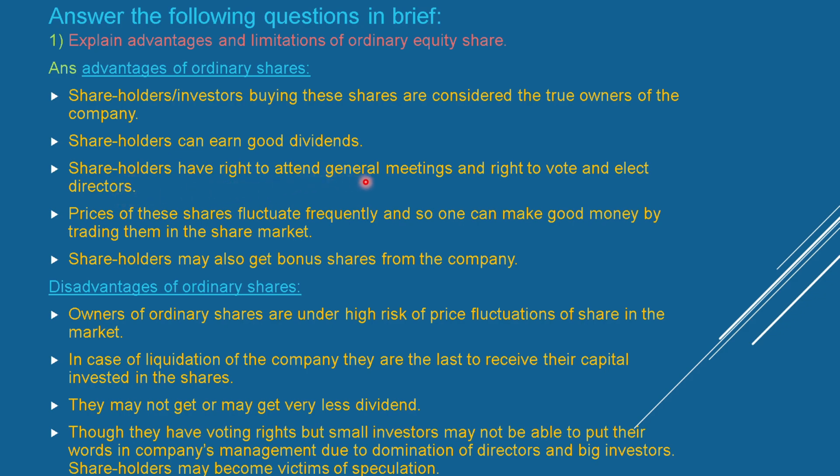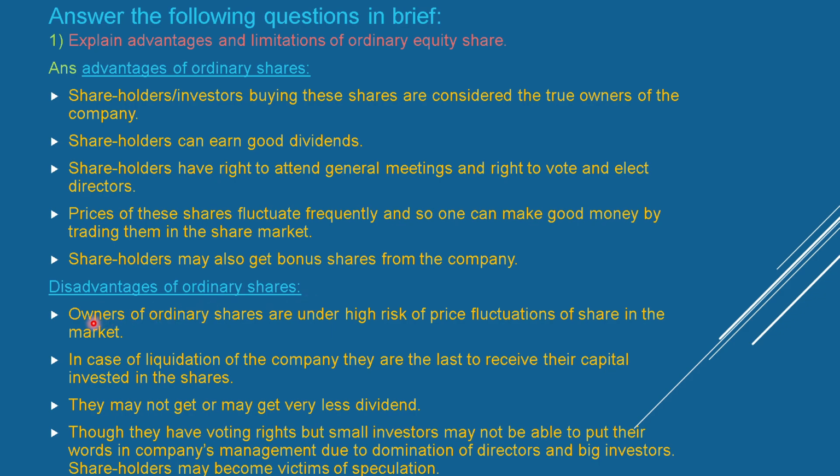Shareholders have the right to attend the general meeting, the right to vote and elect directors. Prices of these shares fluctuate frequently, and so one can make good money by trading them in the share market. Shareholders may also get bonus shares from the company.